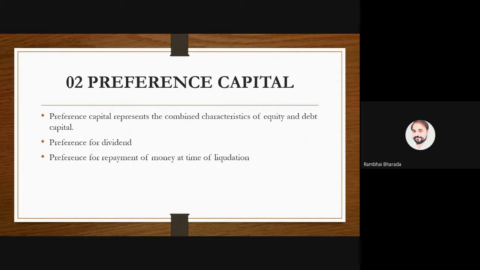Special shares given to company employees? No. Shareholders have a high claim on the company's assets compared to common shareholders? No. See the word preference. Preference means in which term preference?